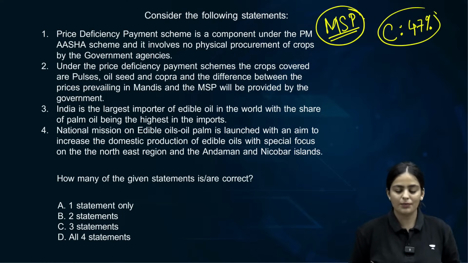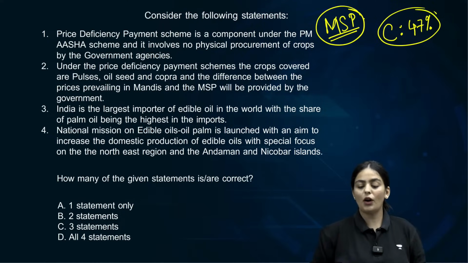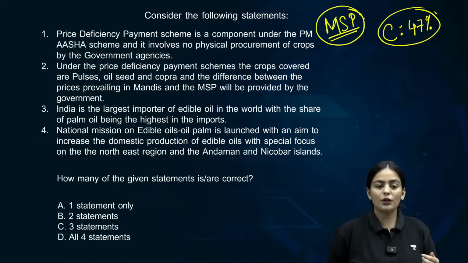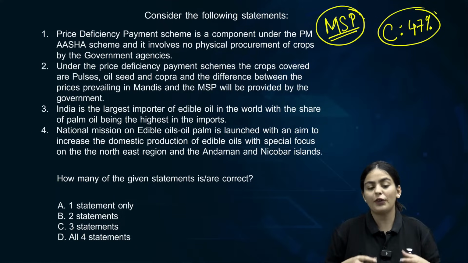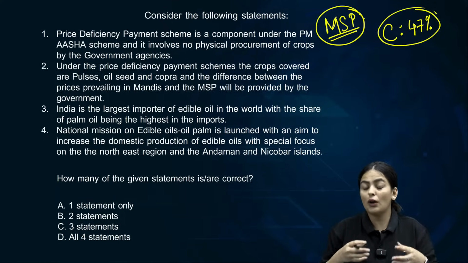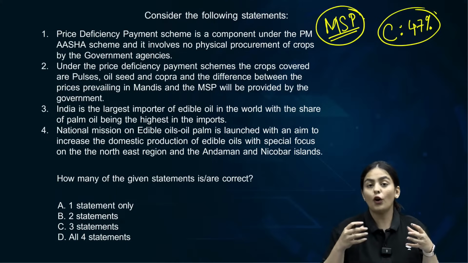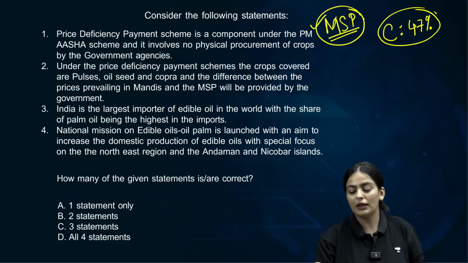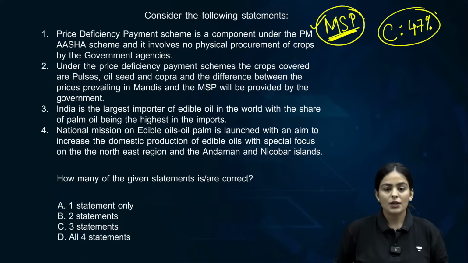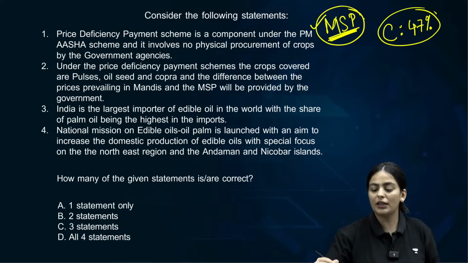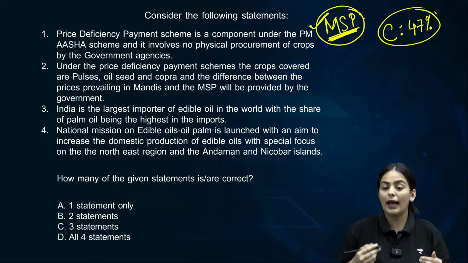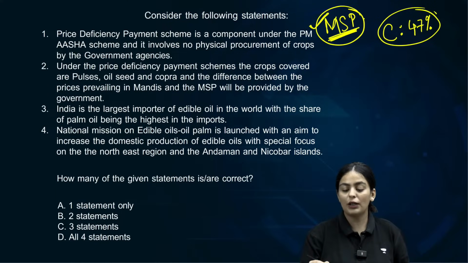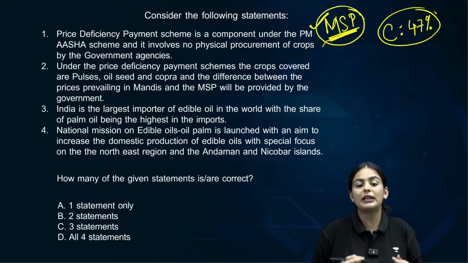Let's discuss this question. So this question is important in the context of MSP. A lot of times the issue is that there is a problem with procurement of MSP. Either the FCI godowns are flooded, there is a lot of food wastage, as well as a lot of burden when it comes to procuring the agricultural crops on the basis of MSP. So it's important to note what are these schemes in order to enhance the income of the farmers, in order to ensure they get remunerative returns